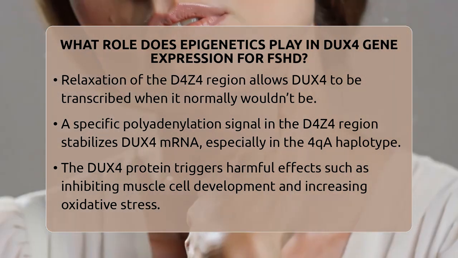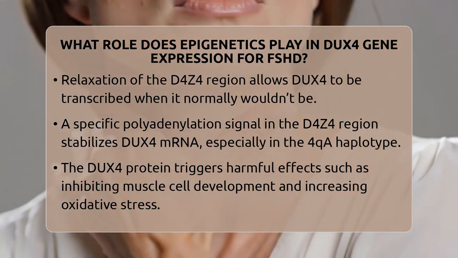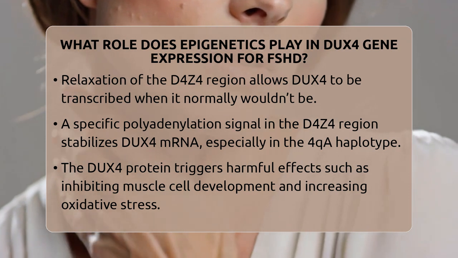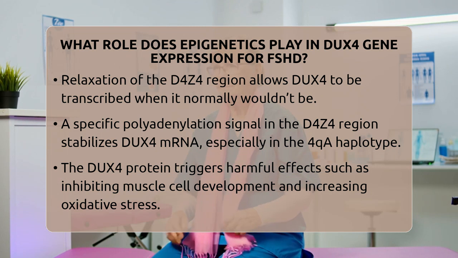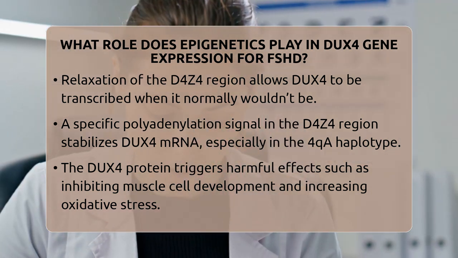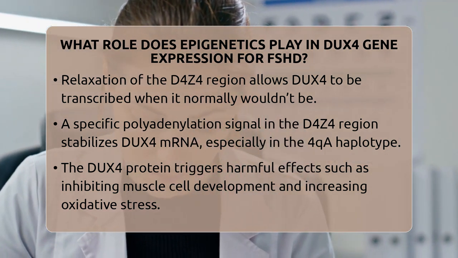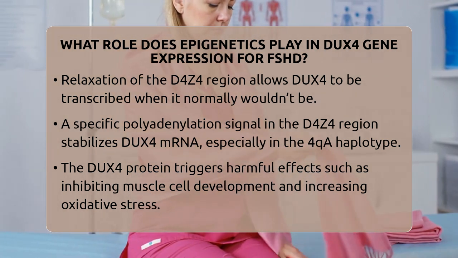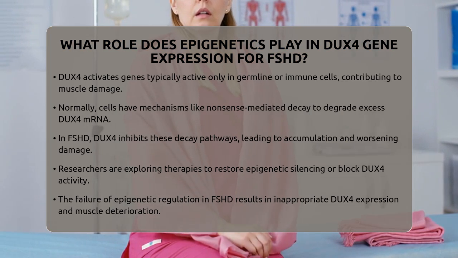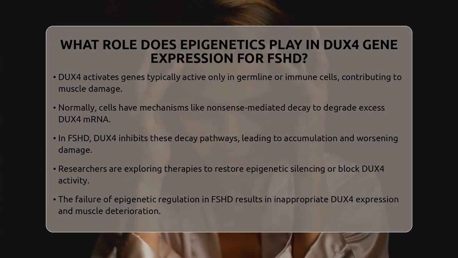Interestingly, the expression of DUX4 isn't just a one-way street. Normally, cells have quality control systems like nonsense-mediated decay that degrade faulty or excess DUX4 mRNA. But in FSHD, DUX4 protein can inhibit these decay pathways, creating a feedback loop. This means more DUX4 mRNA and protein accumulate, worsening the damage.